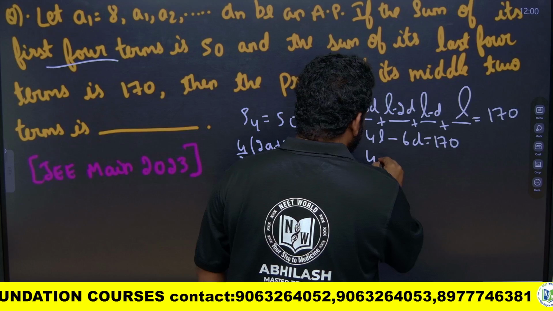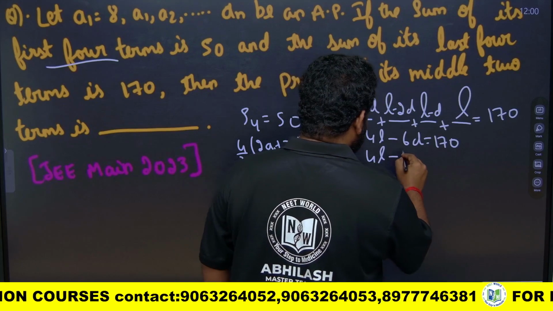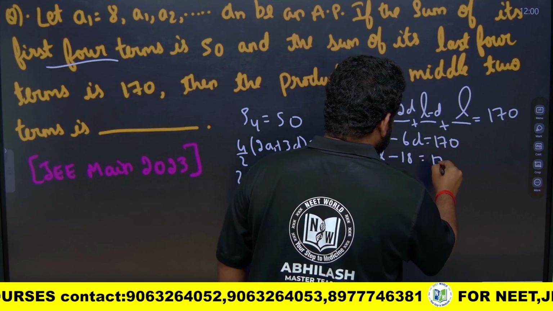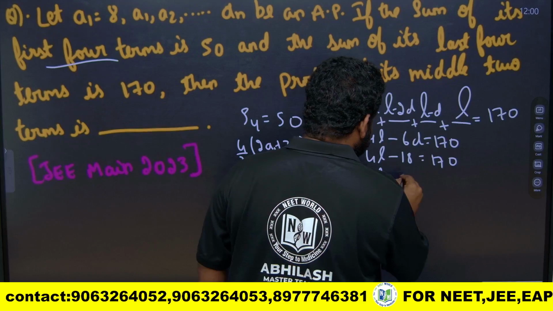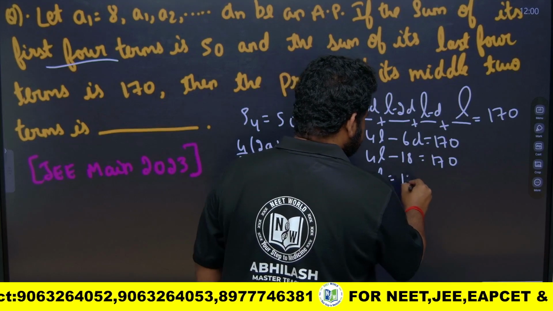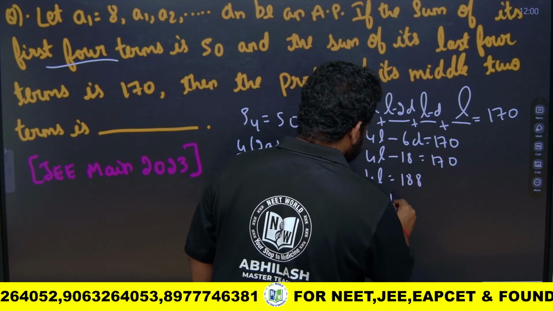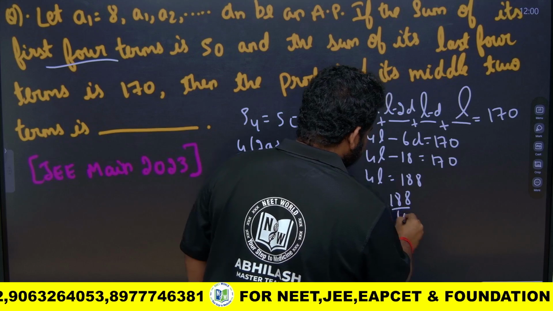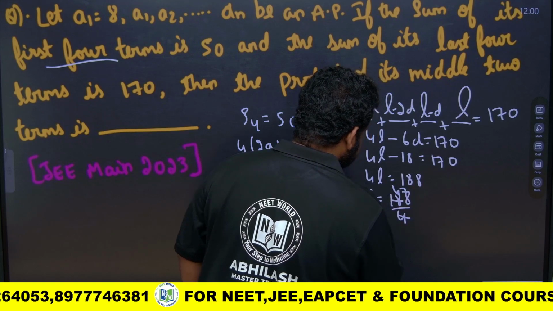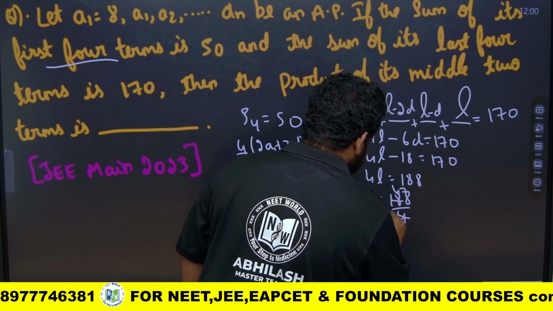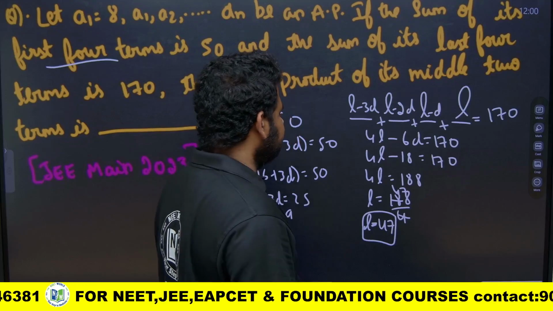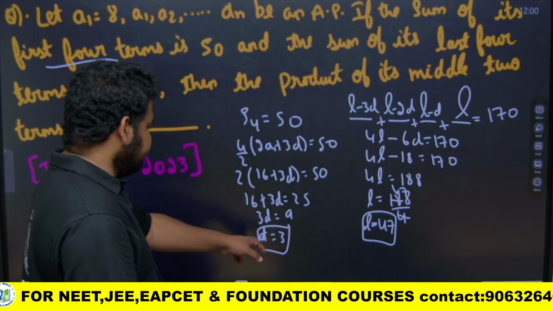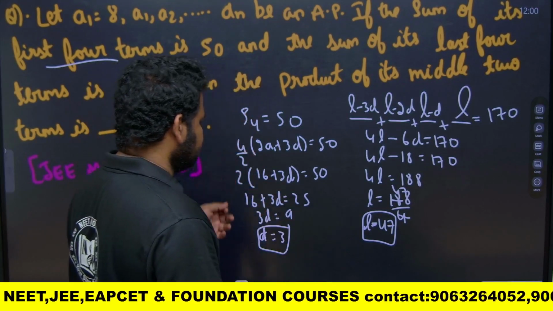4L minus 6d, where d is 3, so 6 times 3 is 18. So 4L minus 18 is equal to 170, so 4L is equal to 170 plus 18, that is 188. L is equal to 188 by 4, that is 47. So we got the last term as 47, and d is equal to 3.